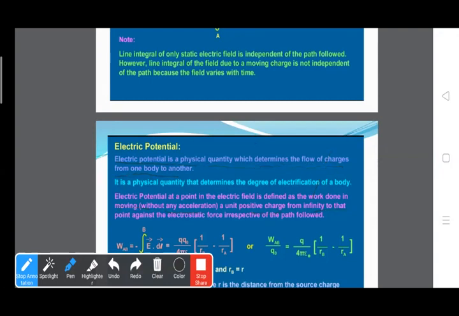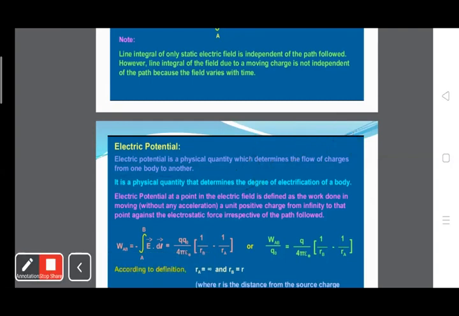So suppose some charge Q is kept at this point and another charge Q naught is at this point B. So we are going to bring this charge from B to A. On bringing this charge, we have to do some work, and this work done is stored as potential. Okay, so the definition of electric potential is the work done in moving a charge from infinity to a reference point. So I think this point is clear to you.